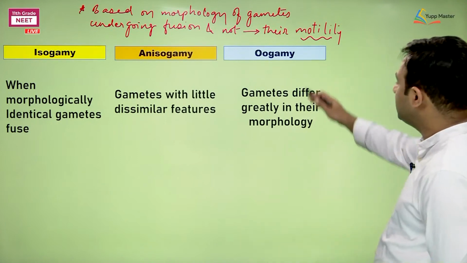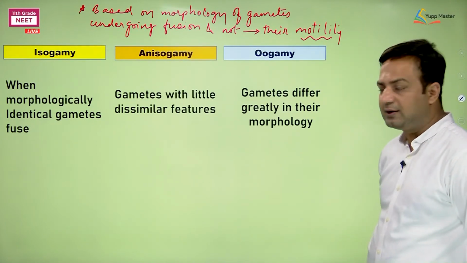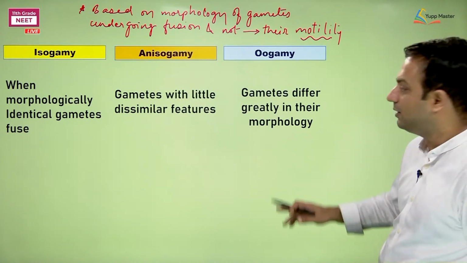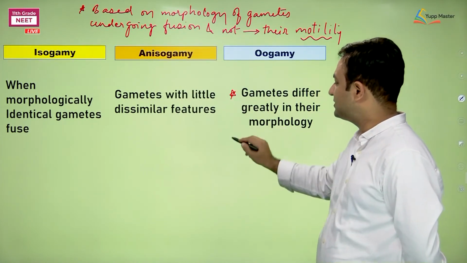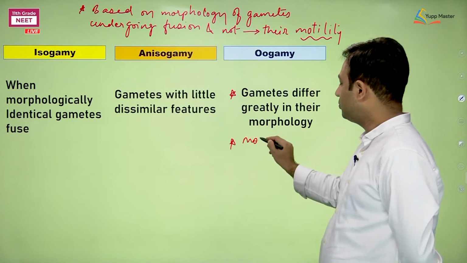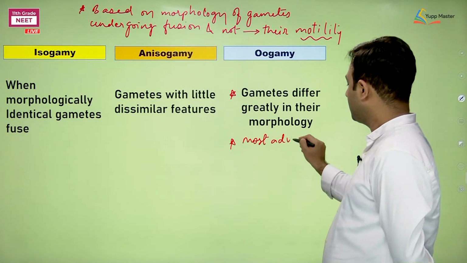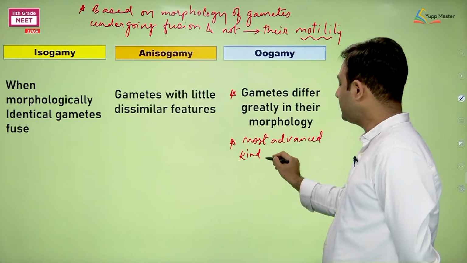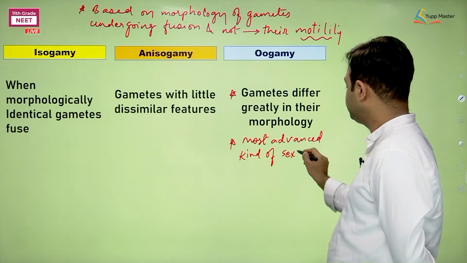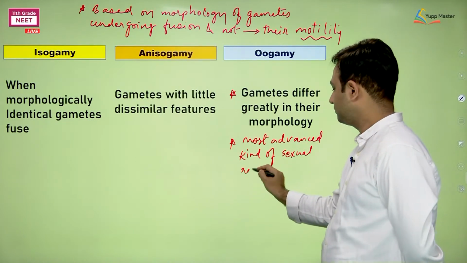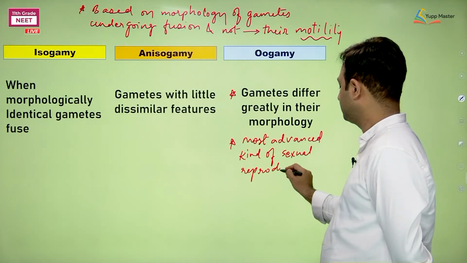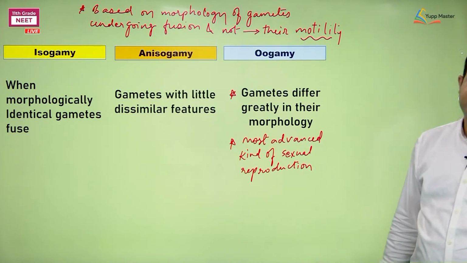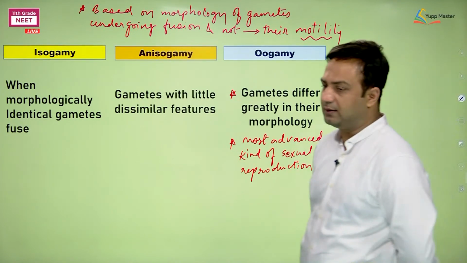About these examples, remember again, oogamy is the most advanced kind of sexual reproduction. That is the feature we can mention. Fine, going to the next one.